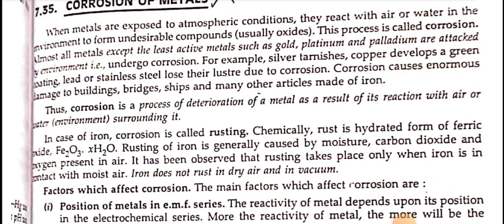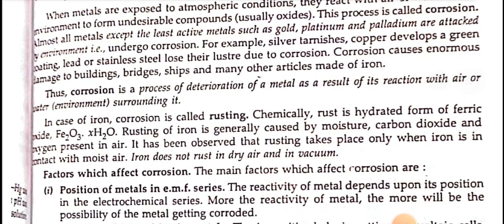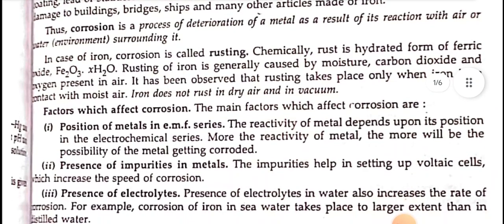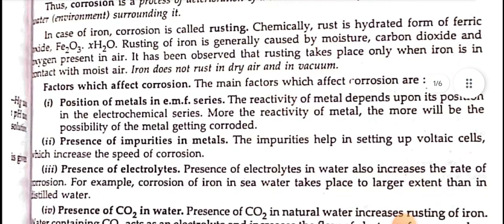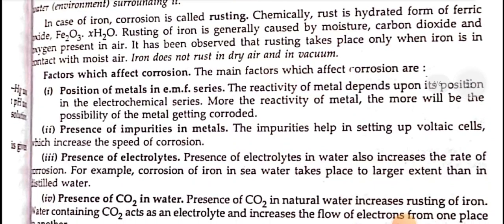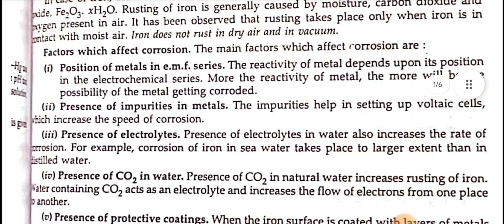Thus, corrosion is a process of deterioration of a metal as a result of its reaction with air and water surrounding it. In case of iron, corrosion is called rusting. Chemically, rust is the hydrated form of ferric oxide, Fe2O3.xH2O. Rusting of iron is generally caused by moisture, carbon dioxide, and oxygen present in the air. It has been observed that rusting takes place only when iron is in contact with moist air. Iron does not rust in dry air or in vacuum.